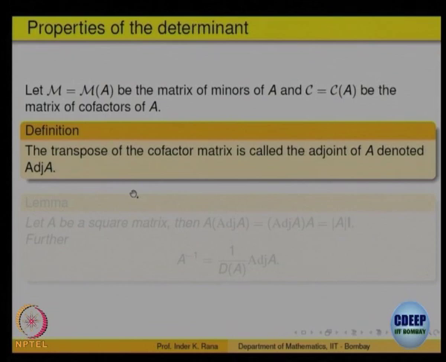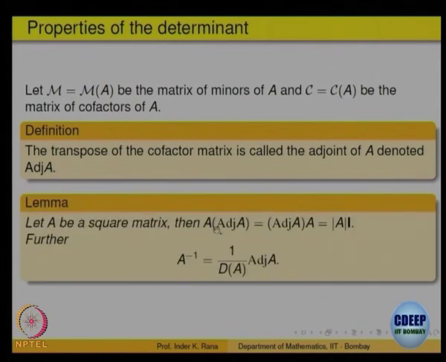And one proves the theorem, namely A multiplied by adjoint of A is the same as adjoint of A multiplied with A, and that is equal to determinant of A, that is a scalar, times identity.